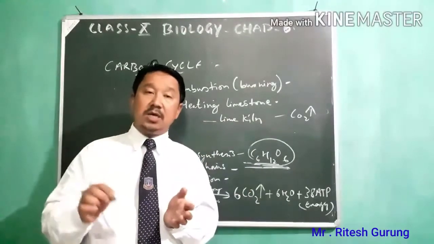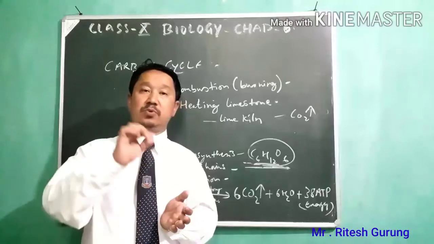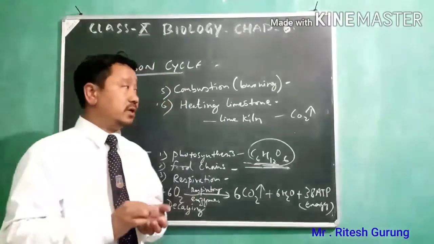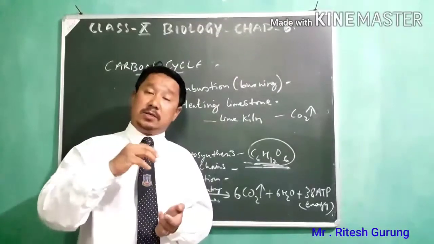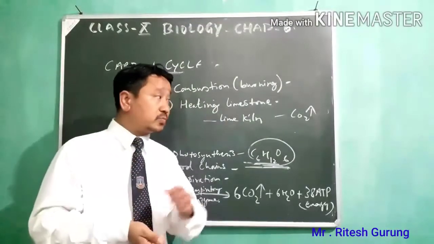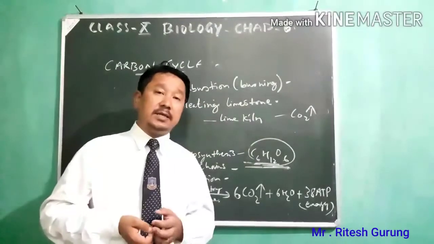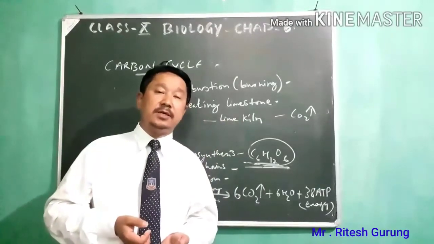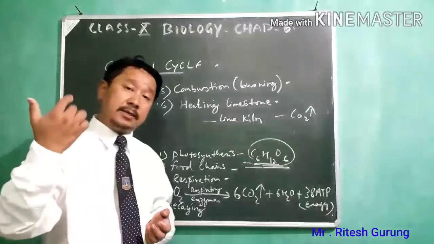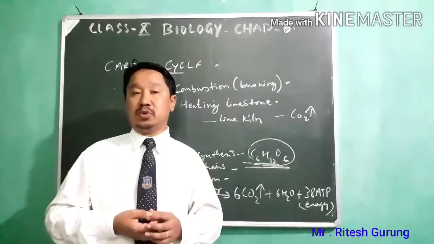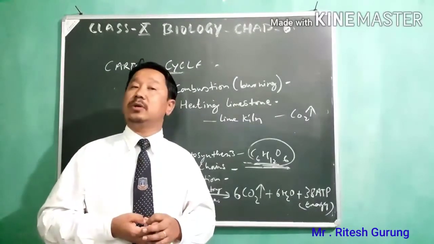So this process of the removal of carbon dioxide from the atmosphere, utilizing it in the life processes, and returning it back to the atmosphere is called the carbon cycle.